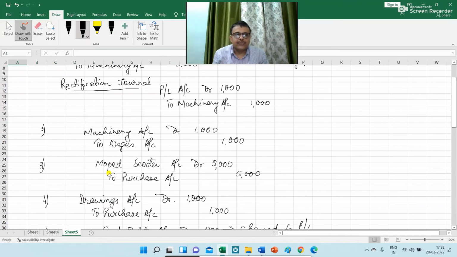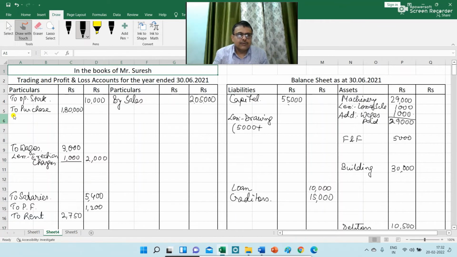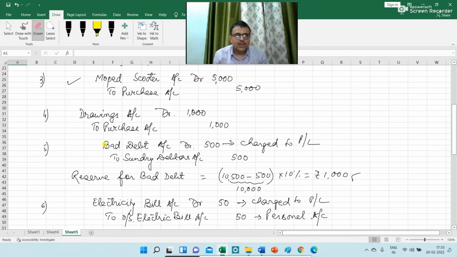Third adjustment entry is regarding purchase of moped scooter. So I am reducing 5,000 from purchase and writing moped scooter rupees 5,000 in asset side. So from purchase I am reducing less moped scooter rupees 5,000 and in the asset side I am writing moped scooter rupees 5,000.